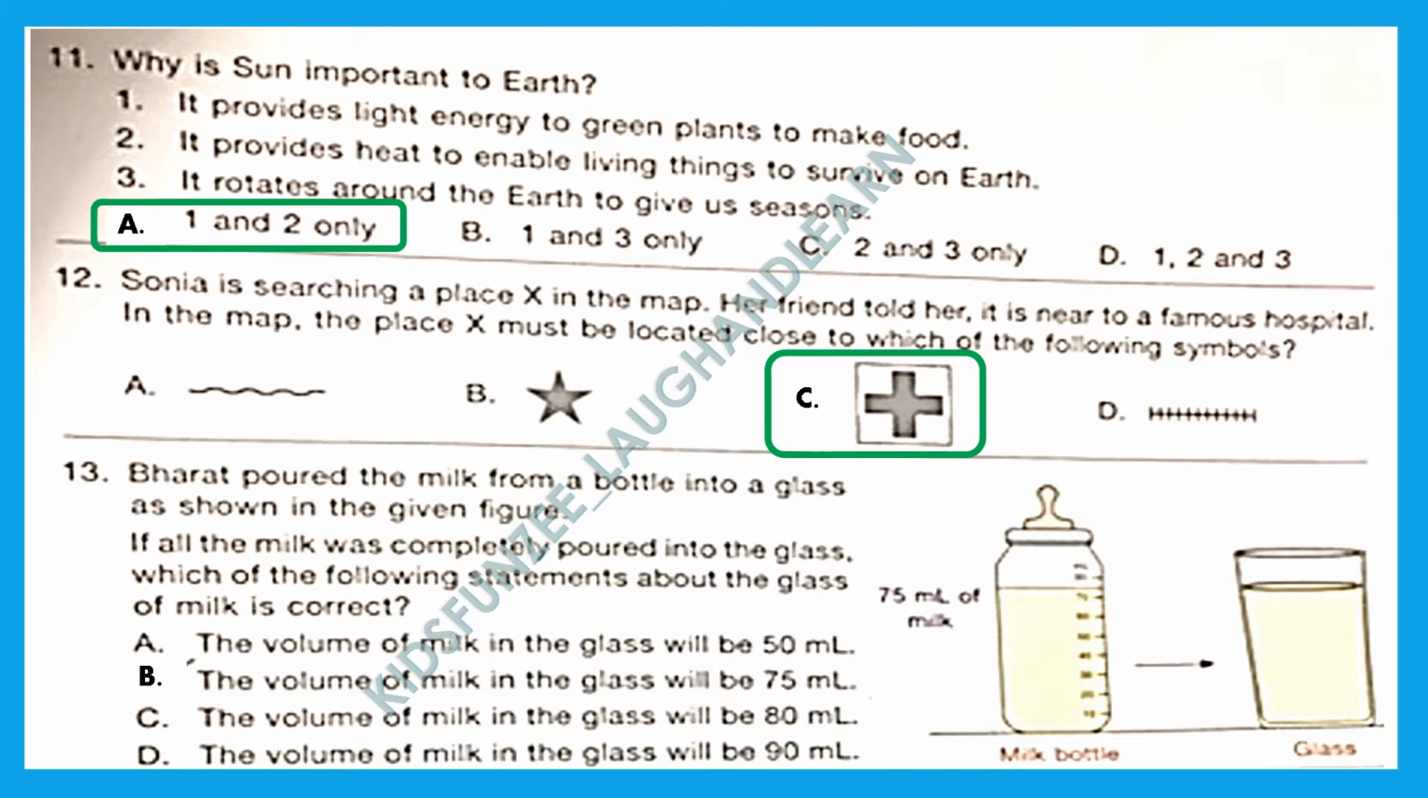The volume of milk in the glass will be 50 ml? No, because everything went. The volume of milk in the glass will be 75 ml. That is absolutely correct because that was the quantity which was there in the bottle also. Option B is the right answer for us.